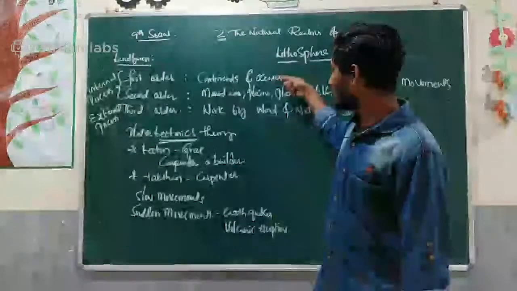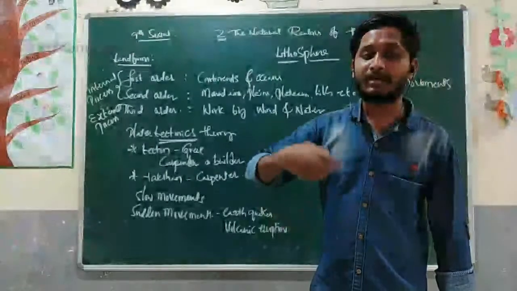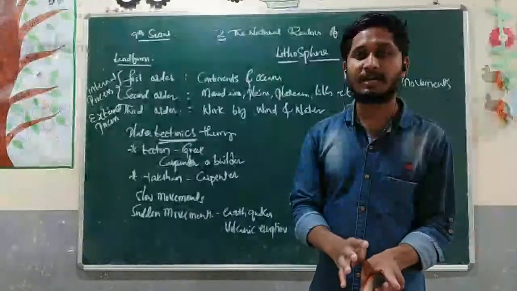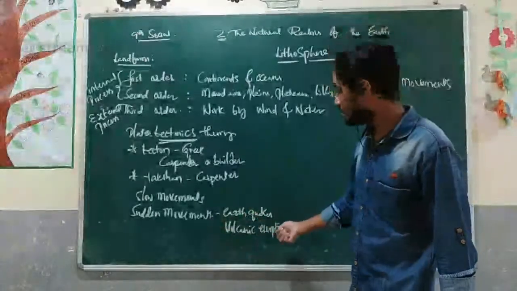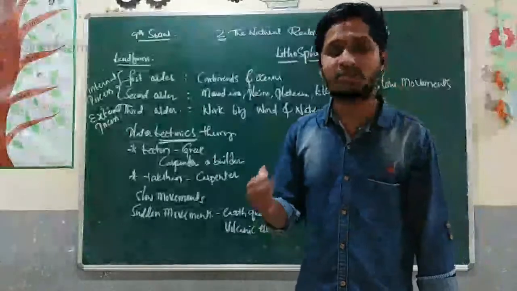So these are okay. Means what? We are shaping the land. I mean, the shape of land we are discussing. How are the land shapes getting shaped? And here, when earthquakes occur, you know very well what happens.